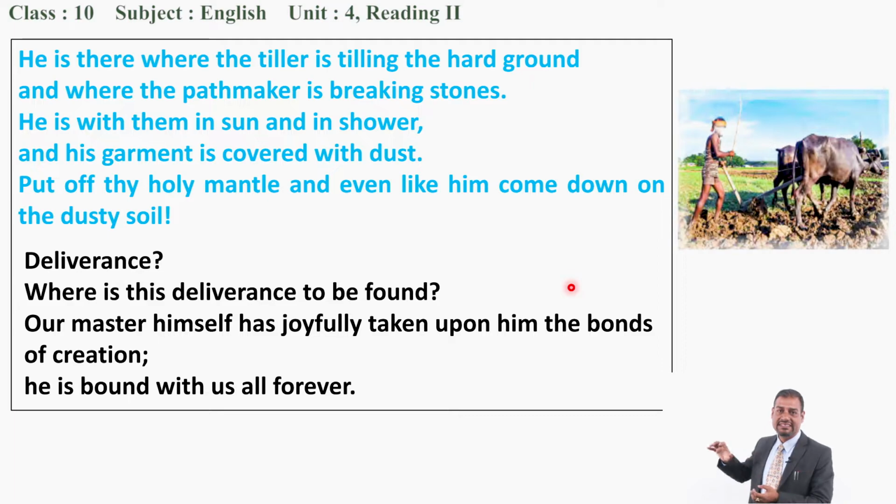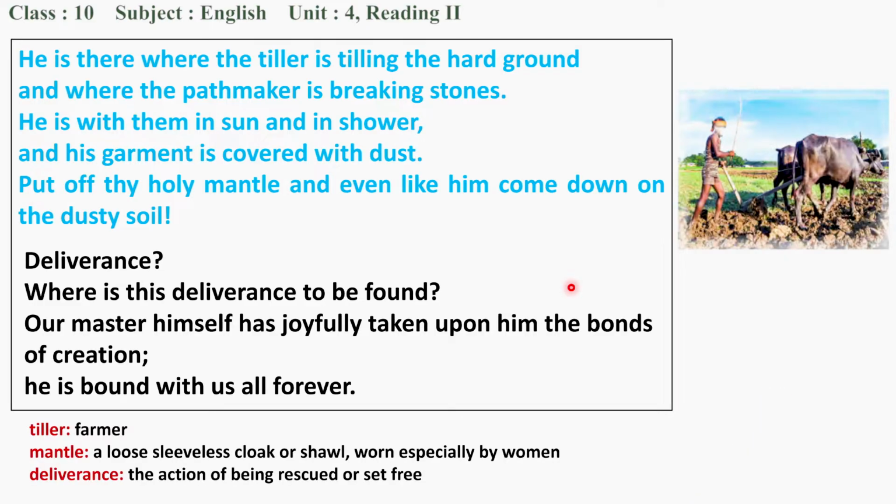So the poem says that we should leave chanting and singing, then come out to the field and work hard and help the needy people so that we can find deliverance, so that it is a better way of serving God. Is it clear to you? Very good. Now, the word meanings, I hope you might have already written down in your notebook.